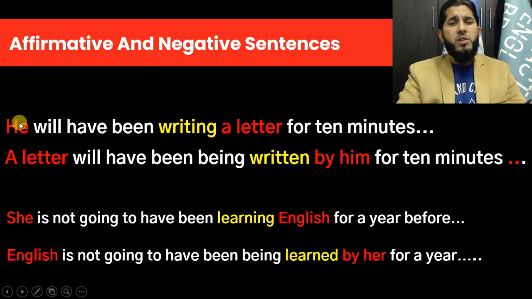By him, the subject of your active sentence became the object of preposition. By him for 10 minutes. So this is how you say it. A letter will have been being written by him for 10 minutes before he goes to bed, for example.